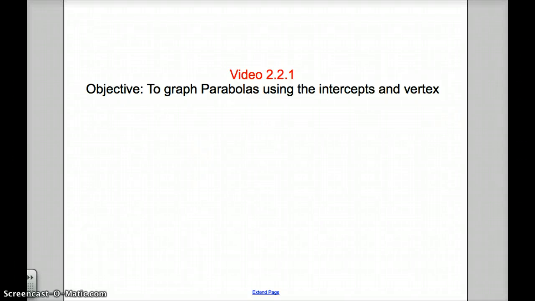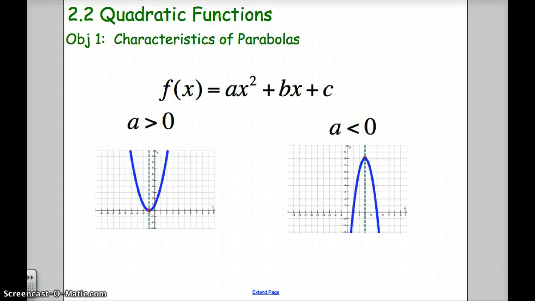Hi, this is video 221. The objective in this video is to be able to graph parabolas using intercepts and vertex. This is stuff you've seen before from Algebra 2, but let's take a quick review.